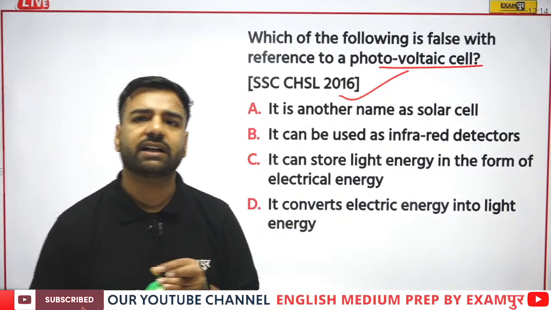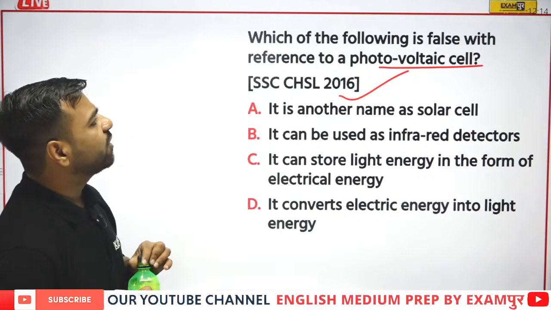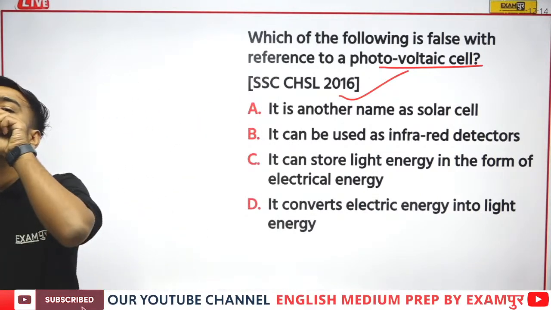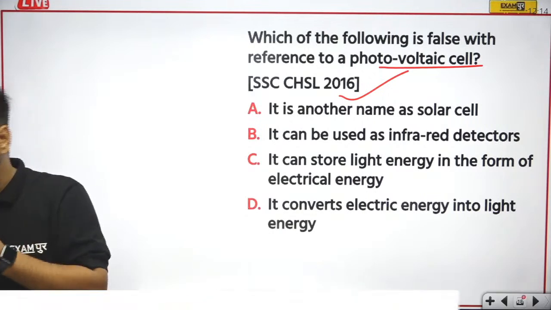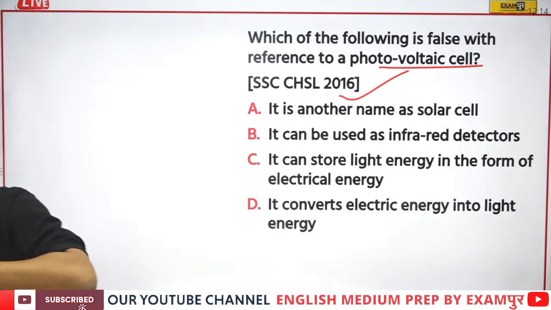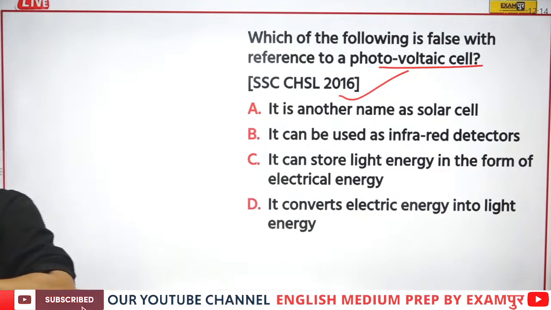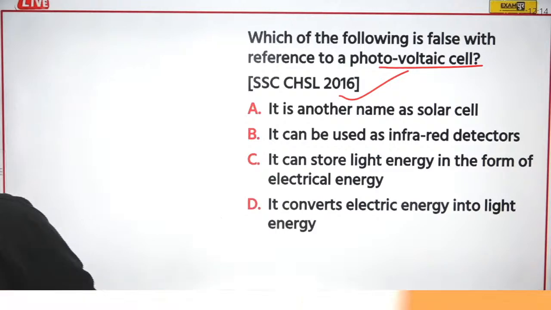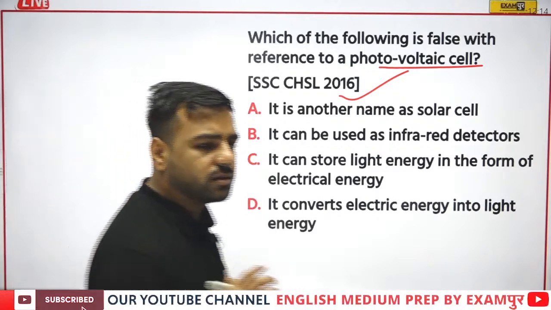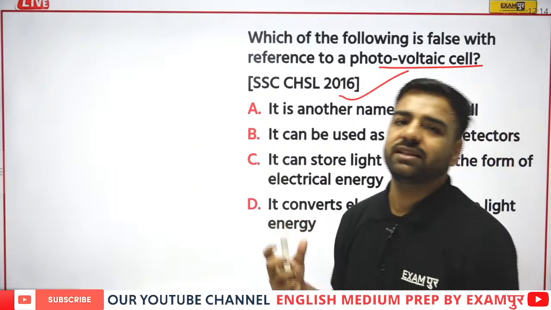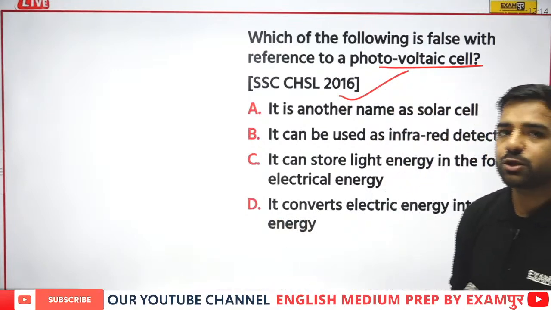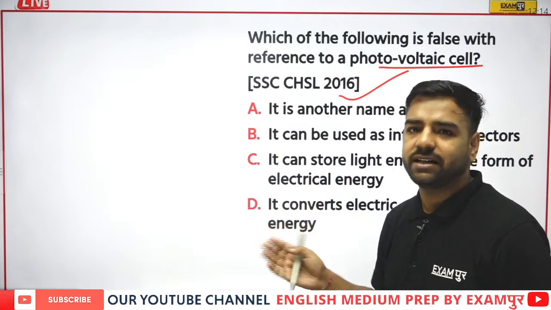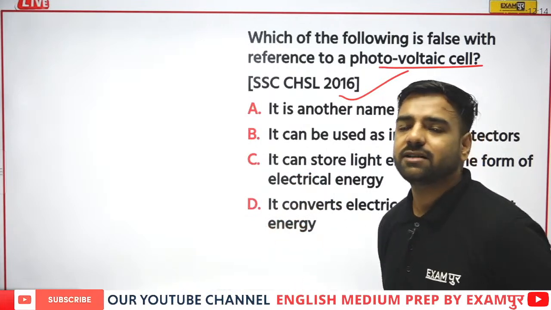Yes. What is the correct answer over here? Which of the following is false with reference to a photovoltaic cell? Photovoltaic cell. If I talk about these photovoltaic cells, do you know where we have seen this? If I talk about some of the areas which are using renewable sources, such as solar energy, this photovoltaic cell actually derives its energy from solar power, that is, from the sun.